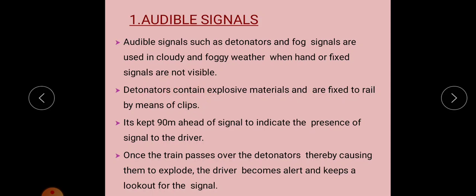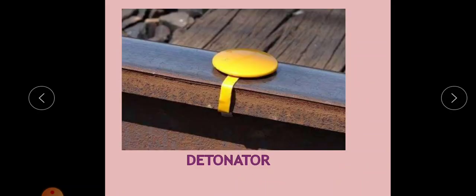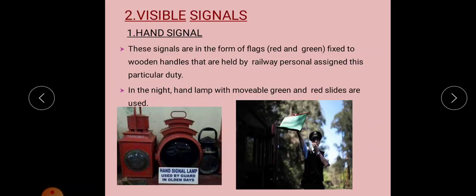This is provided if the weather condition is poor, that is, we cannot see our usual conventional hand or fixed signal due to the cloudy and foggy atmosphere. In that case, sound is the only thing audible to the driver, so we use this audible signal, the detonator. That's about audible signals.